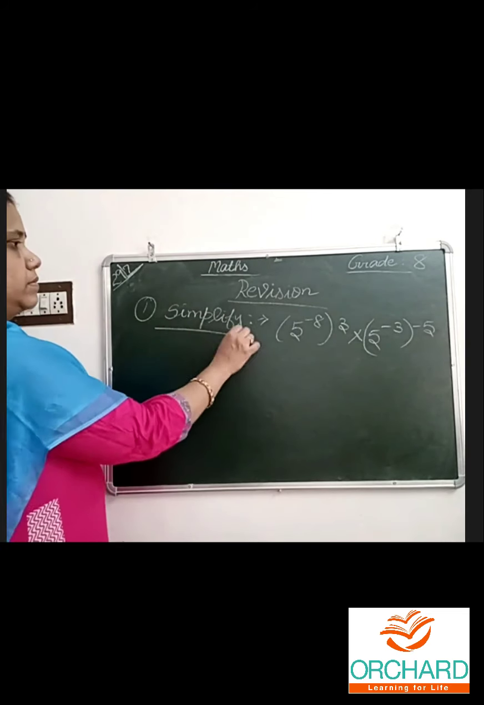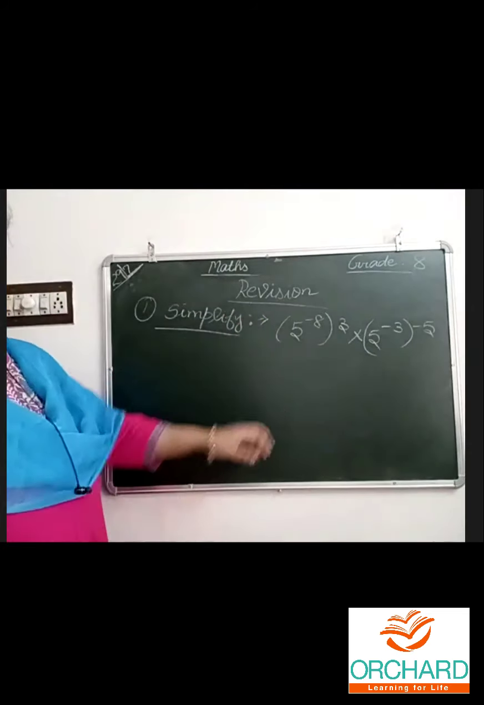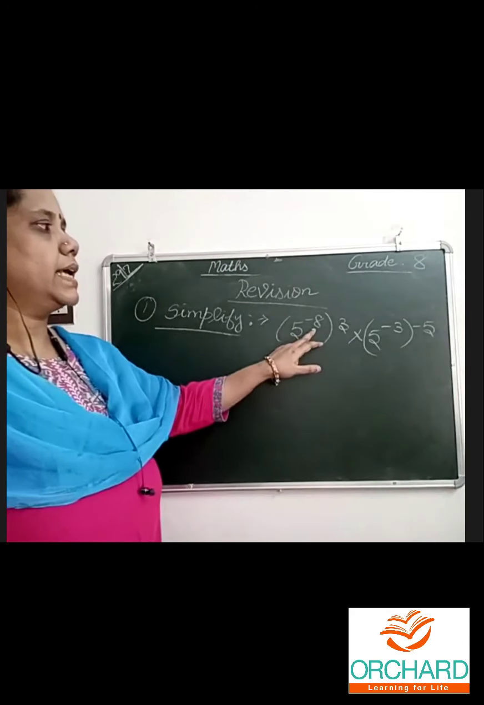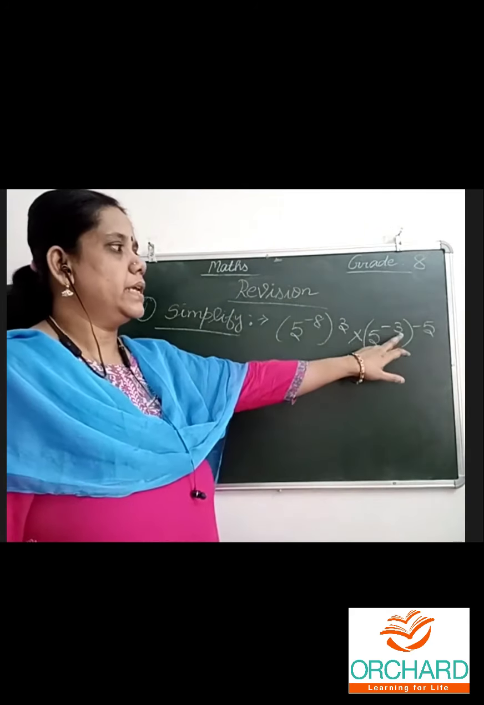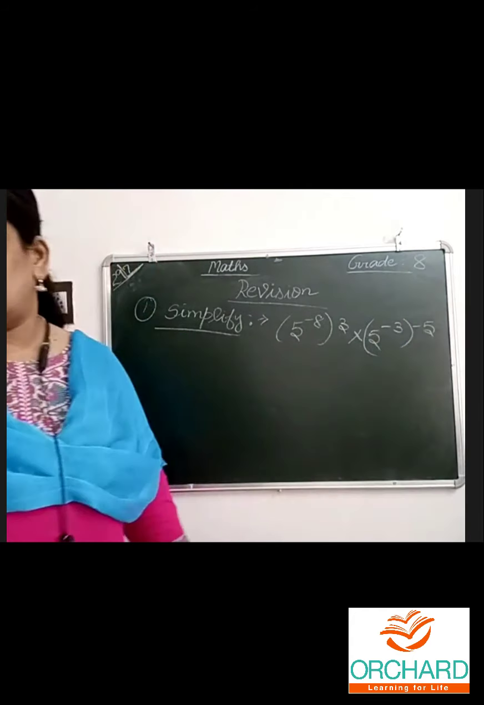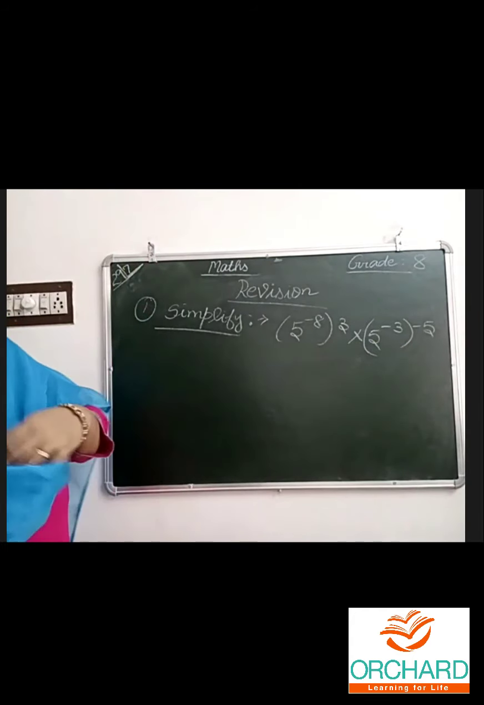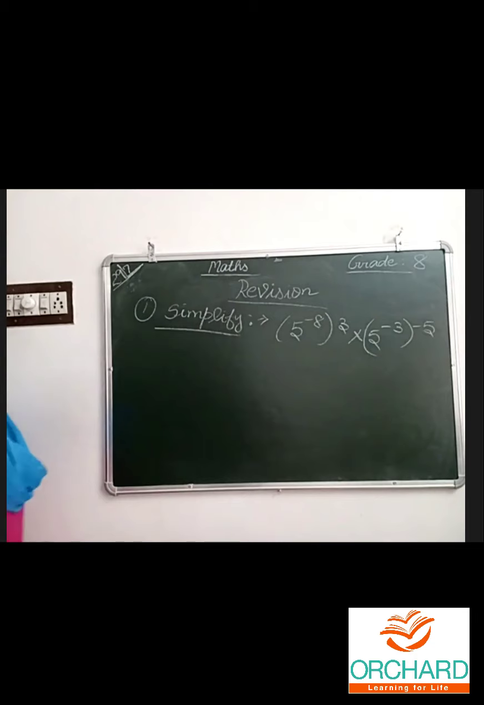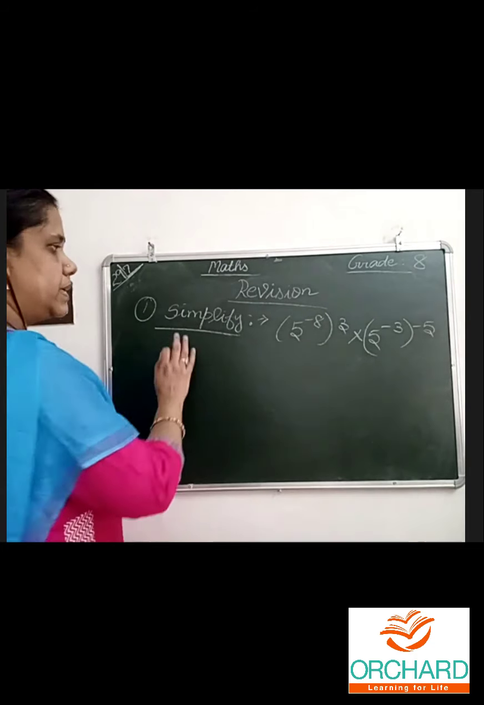2 marks question. Simplify: 5 power minus 8, the whole power 3, times 5 power minus 3, the whole power minus 5. Simplify and write in exponential form. Exponential form only.